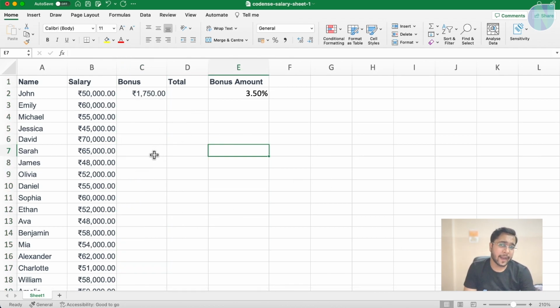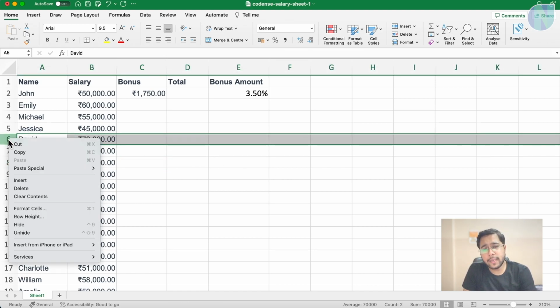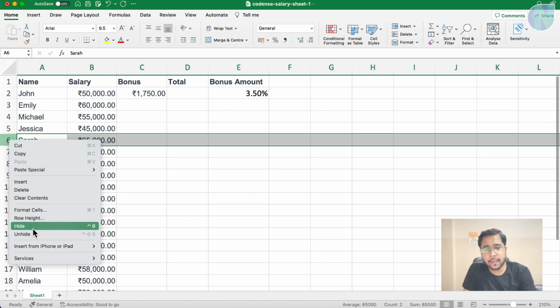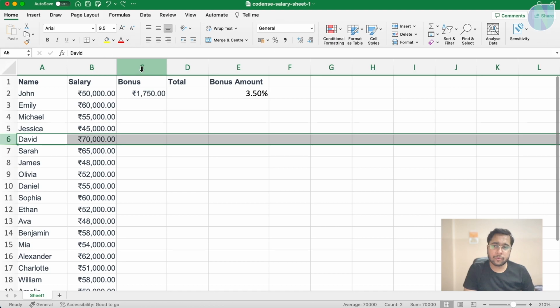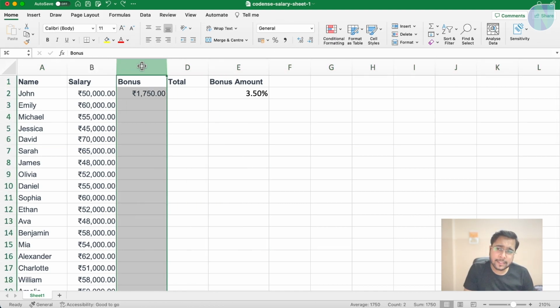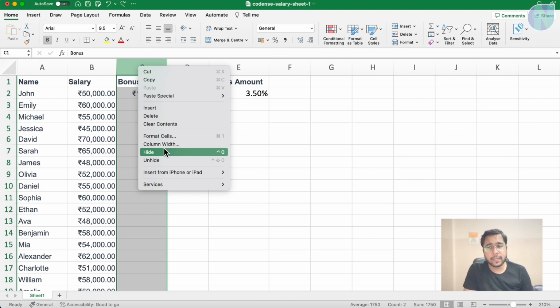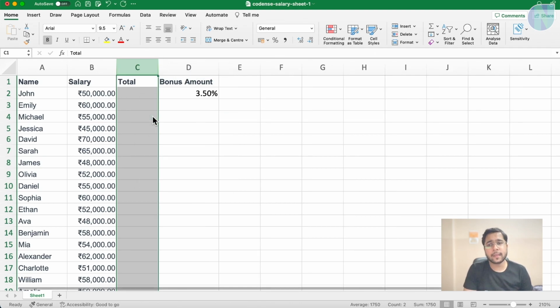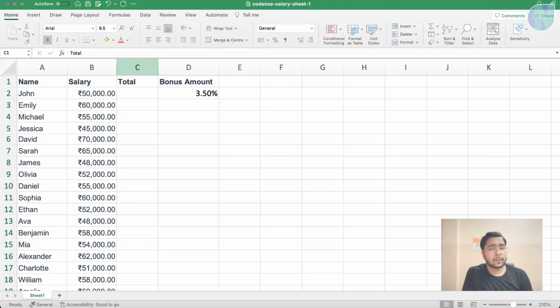So this is hiding rows and columns, moving rows and columns, and if you want to delete something, you can use delete. Right click and delete. This will delete the complete row. If you want to delete a complete column, select the complete column. See here, if you click on this C, it will select the complete column. If you click on this 5, it will select the complete row. So you can delete a complete column or row by clicking like this, deleting row and column.